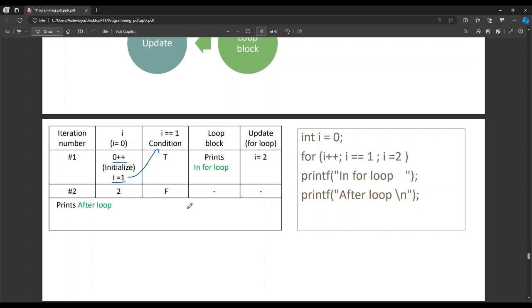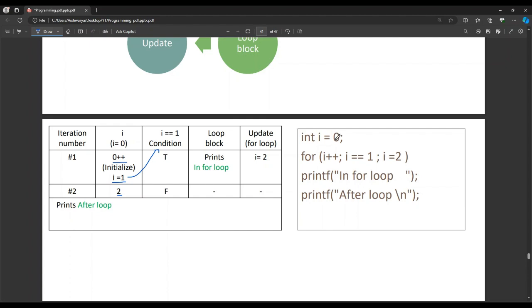Now it again checks the condition. Now i is equal to 2. So there is no 2 plus plus being done, because initialization is done only once. 2 double equal to 1 is false, so it comes out of the for loop. Next, what you have after the for loop will be printed. So that's how you have the space in the printf statement format that we have typed, and after the for loop, it will be printed as the output, and the for loop basically runs only once.